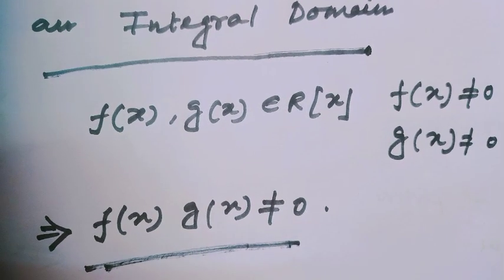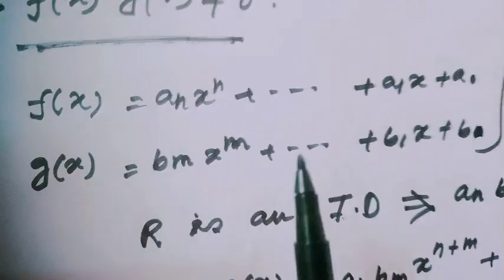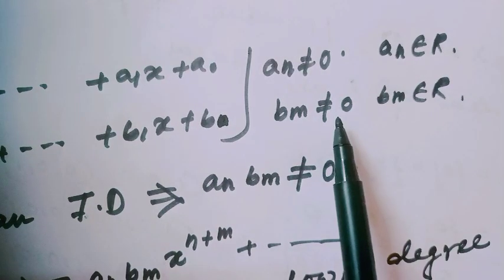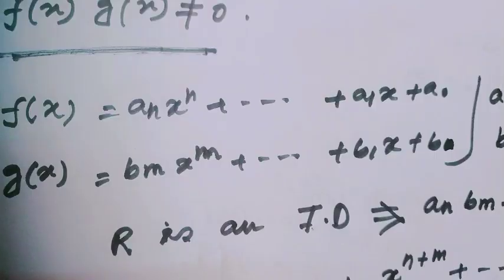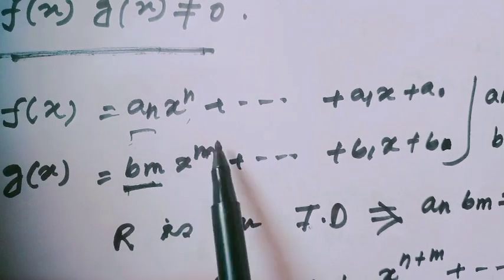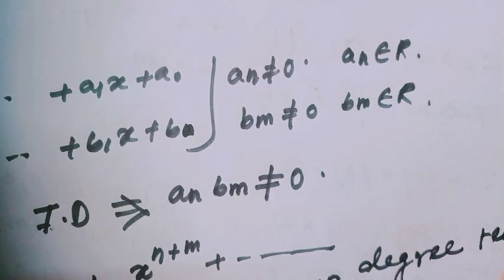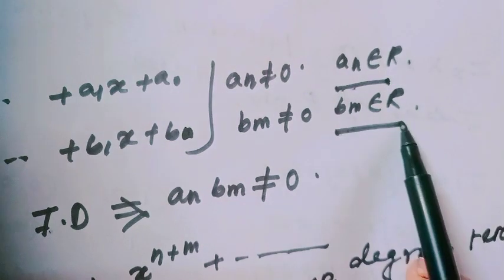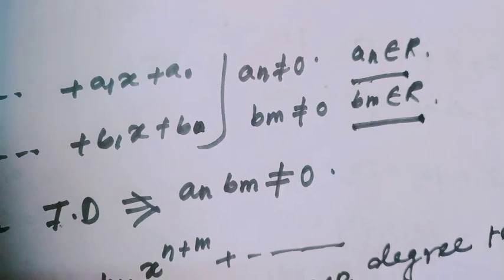And this is true because consider two non-zero polynomials f(x) of degree n and g(x) of degree m, where a_n and b_m are not equal to 0. Here a_n and b_m are just the leading coefficients, belonging to R.